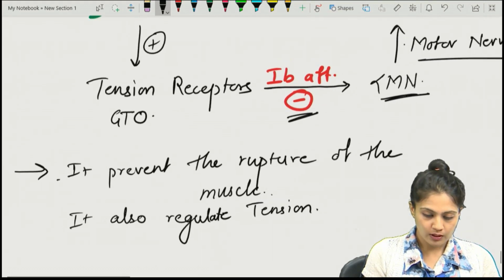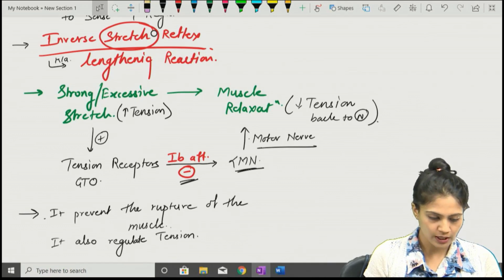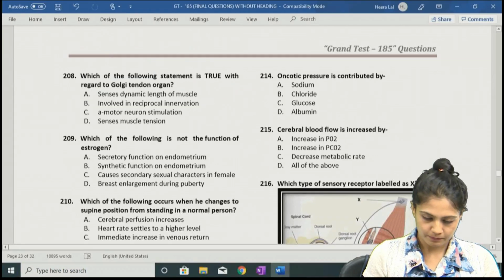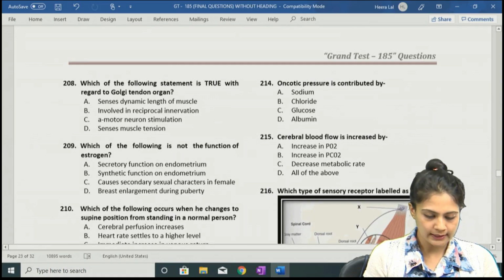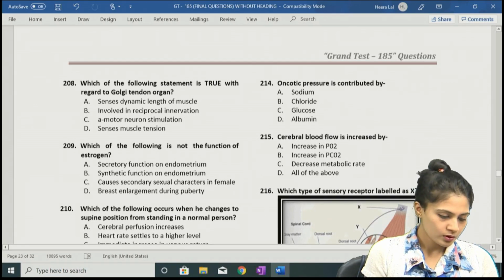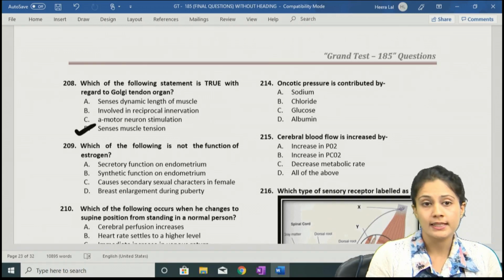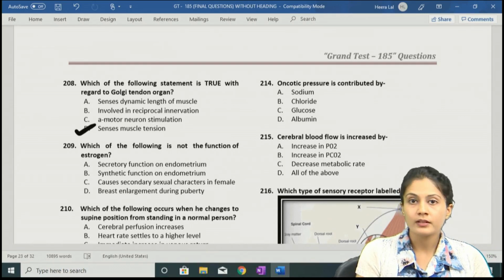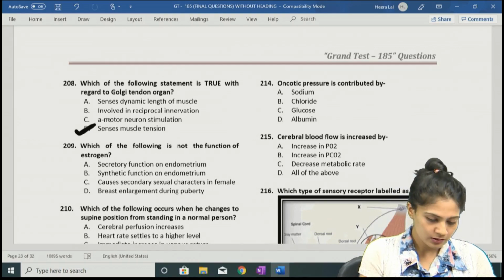So this is about the inverse stretch reflex. What they asked about the Golgi tendon organ. It senses the muscle tension, and not only senses but it will regulate the tension inside the muscle. So the answer should be D, muscle tension.